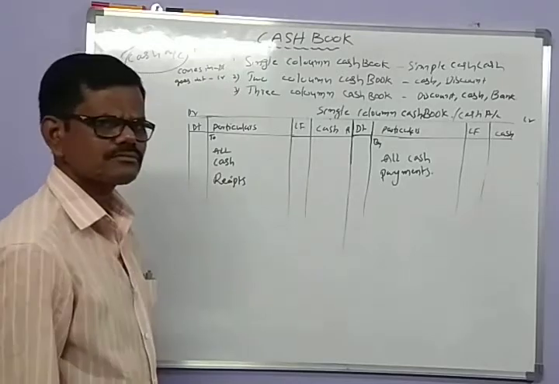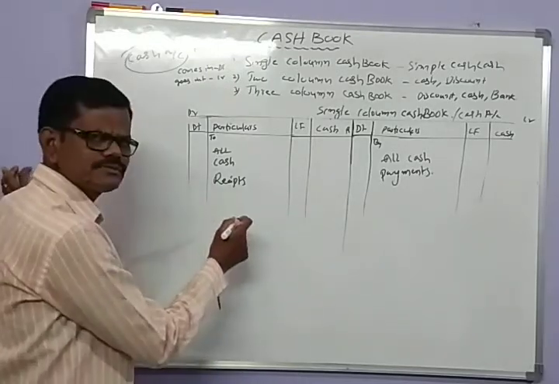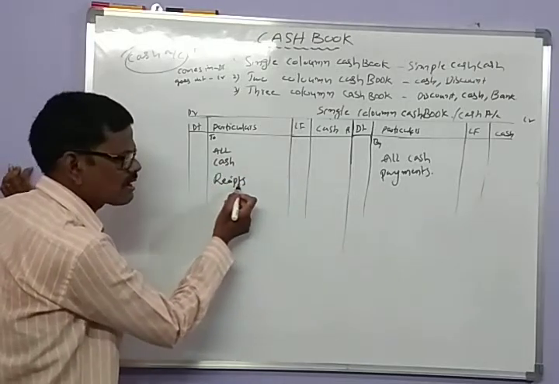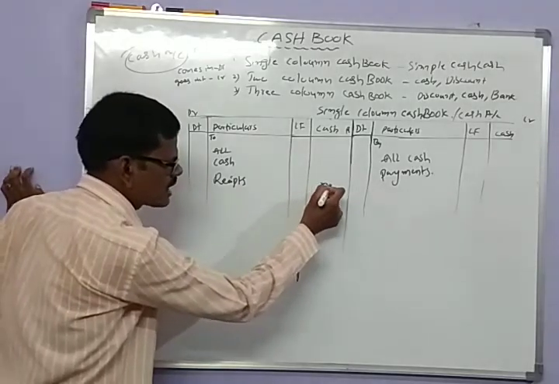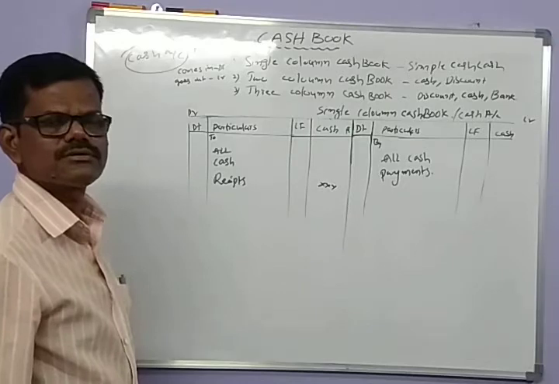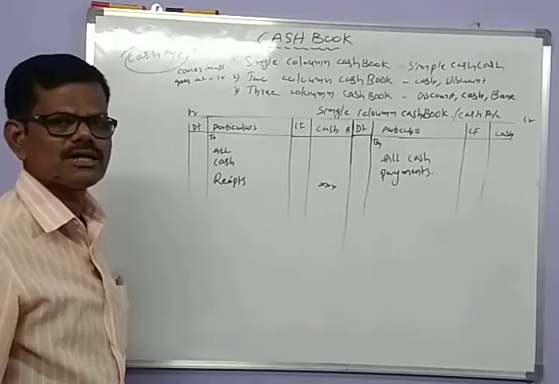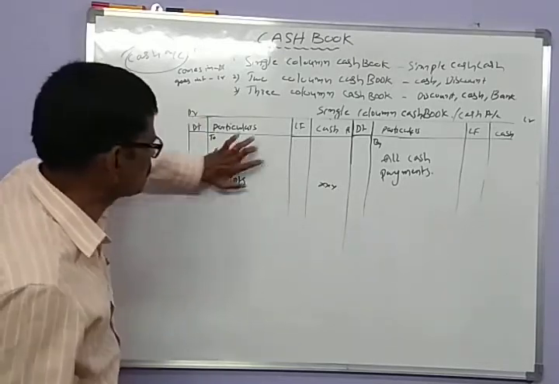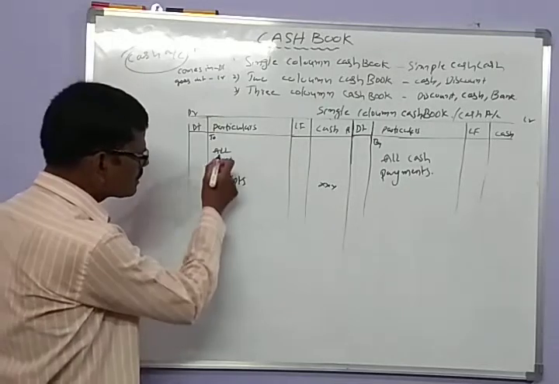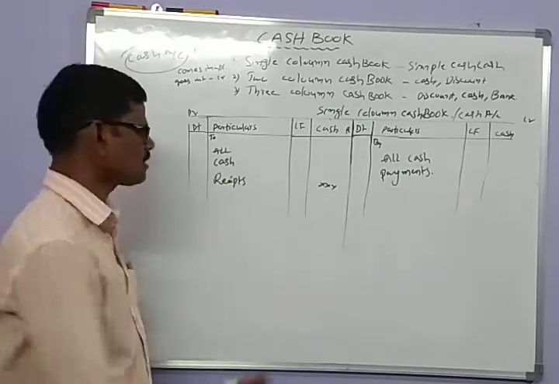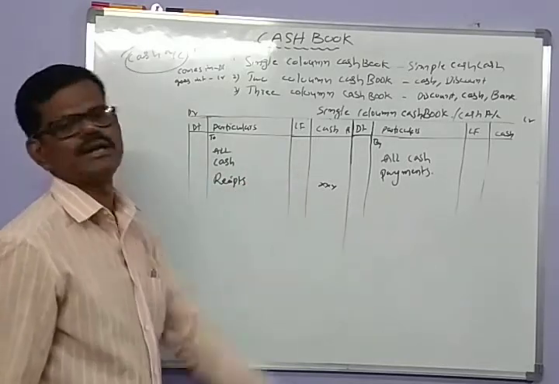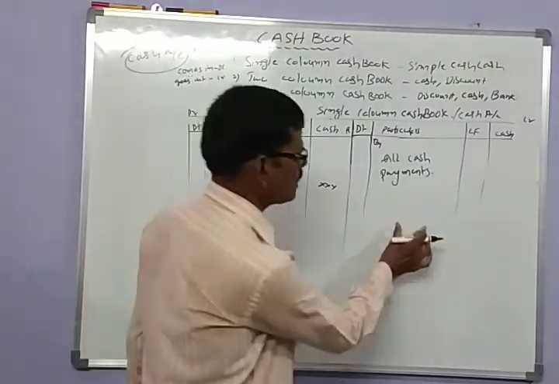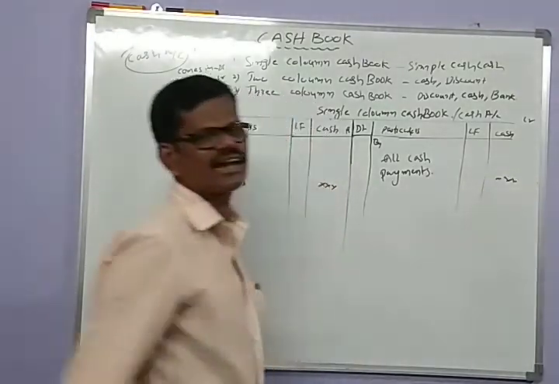In this cash book, all the cash receipts for a particular period are recorded on the debit side. While preparing the simple cash book, all the cash receipts of the firm are entered on the debit side, and all cash payments are written on the credit side.